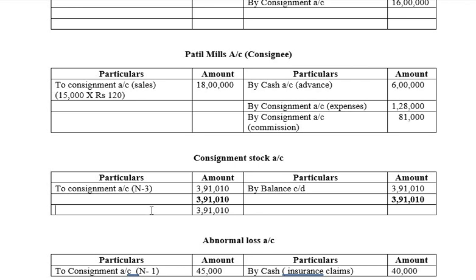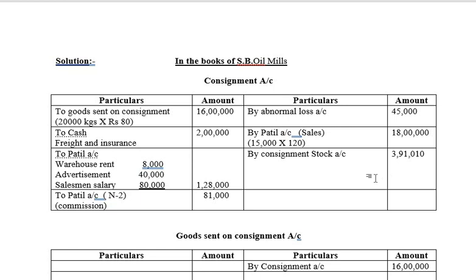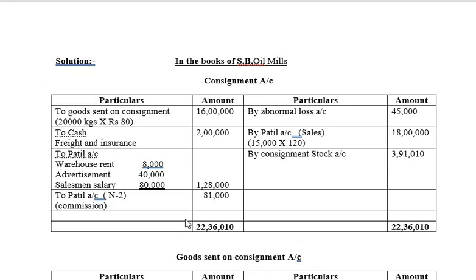Bring down the balance to balance brought down, 3,91,000. Right, next let's close the consignment account. So the amount is 22,36,010, which is more on the credit side.